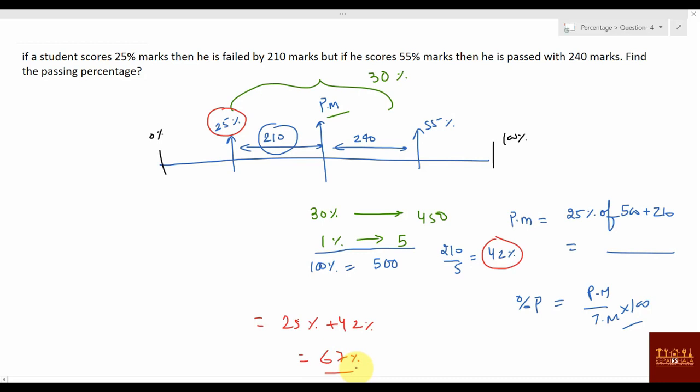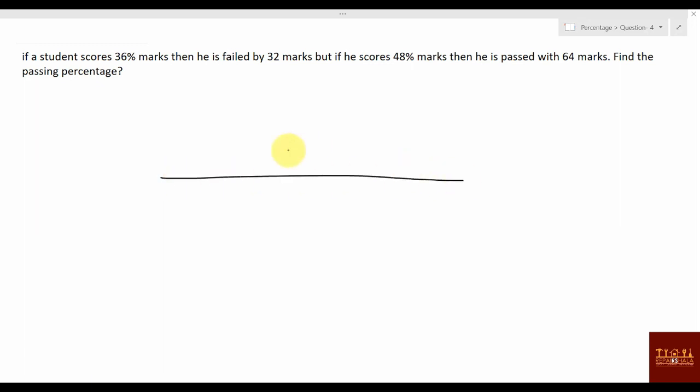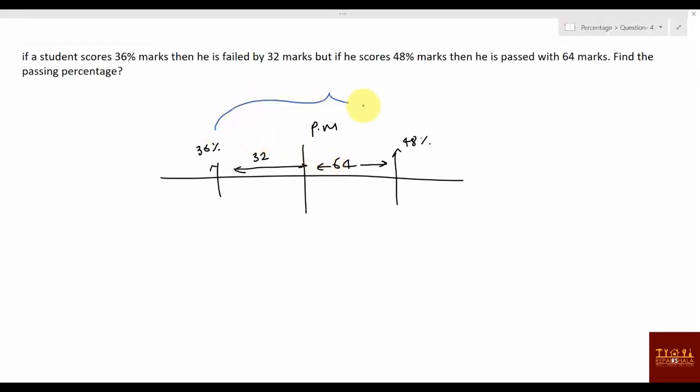We'll see the next question. A student scores 36 percentage marks and he is failed by 32 marks. Again, passing marks will be somewhere here. If he is scoring 36 percentage marks, he is failed by 32 marks, means the difference from here to here is 32. When he is scoring 48 percentage marks, then he is failed by 64 marks. What is the difference between this and this? 12 percentage. And actually how much is the difference? 12 percentage is 96. So 1 percentage value is 8.